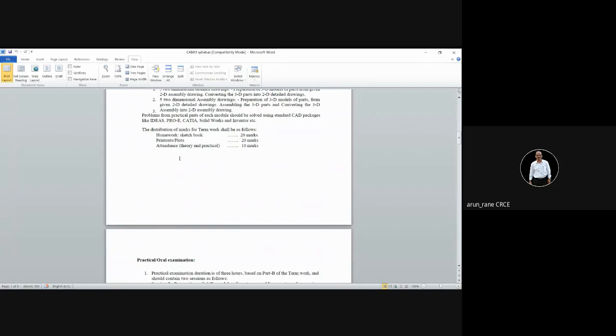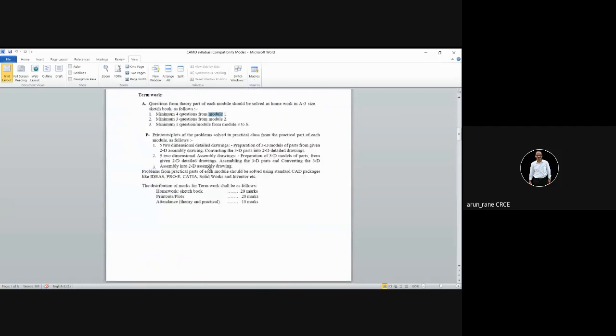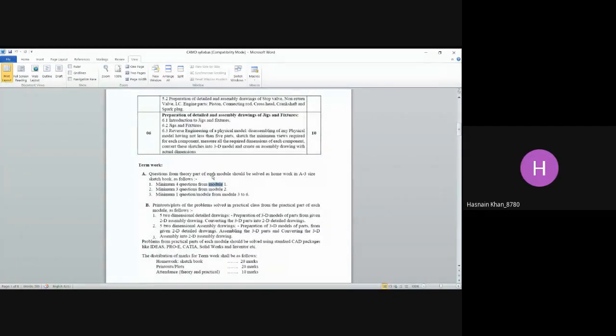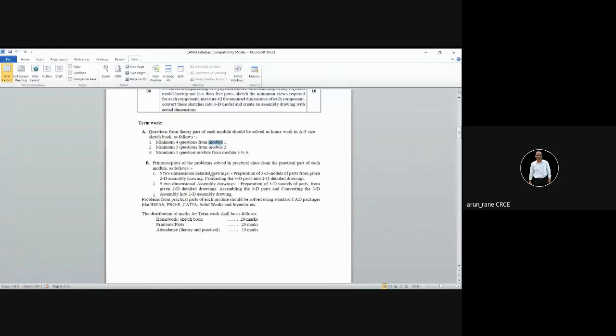Then we have AutoCAD. I think you have done AutoCAD. Yes. Is it similar to AutoCAD? Yes, but in AutoCAD, have you done assembly drawings? We did orthographic projections and solids and everything.